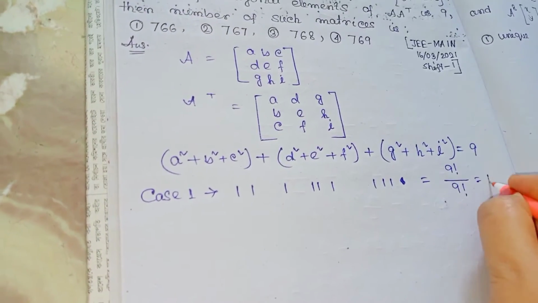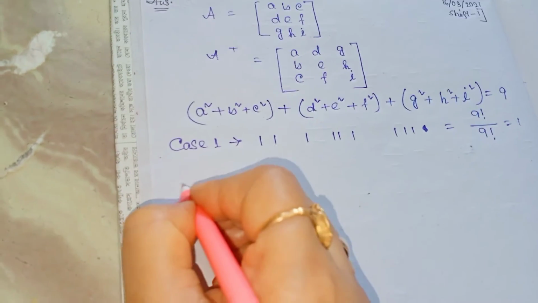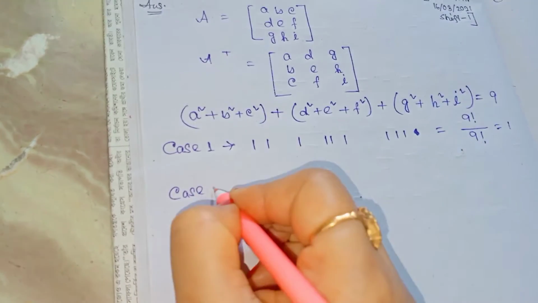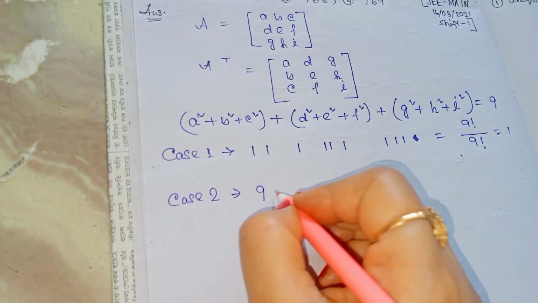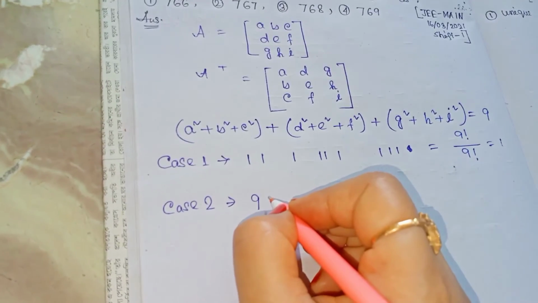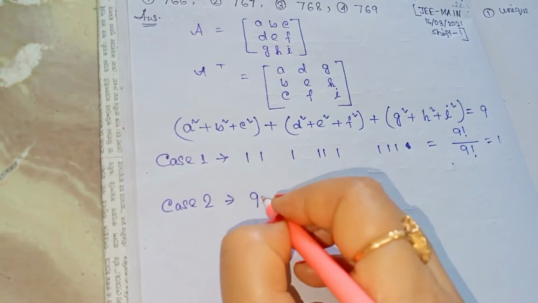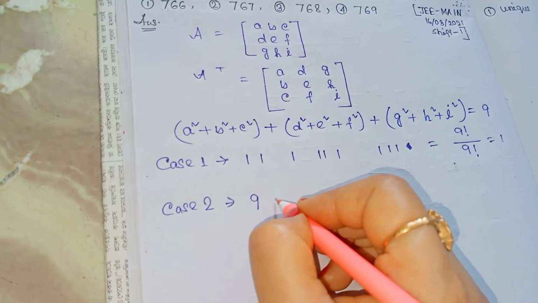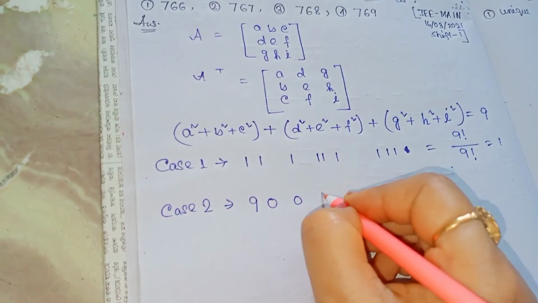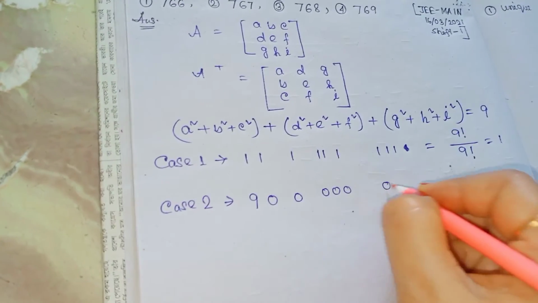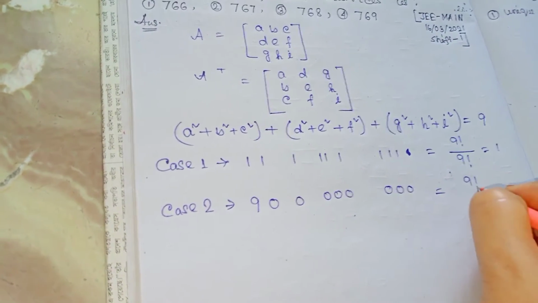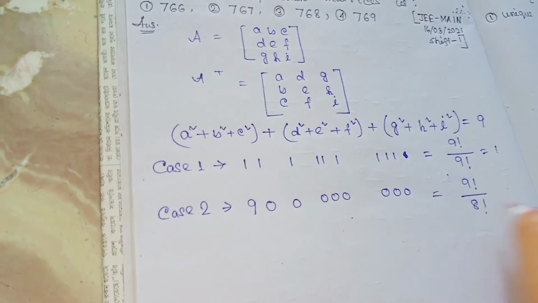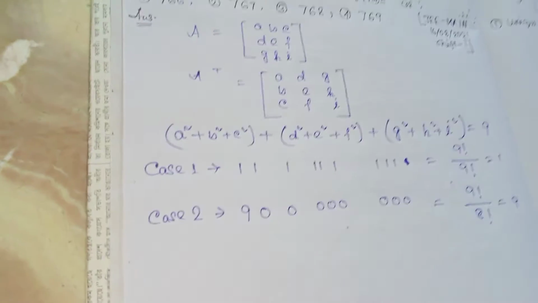So it is 1. Now case 2: one element is 3, so it is 9, and the remaining eight are 0. So it could happen in factorial 9 by factorial 8 ways. So it is 9.